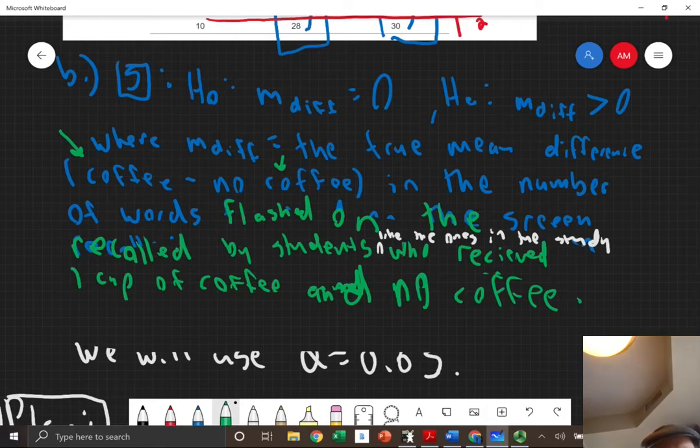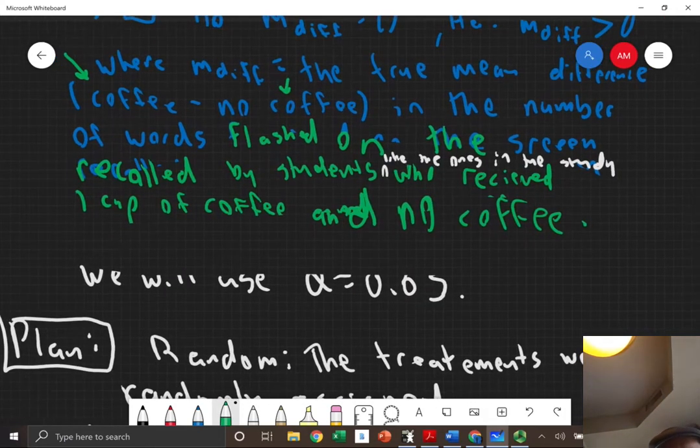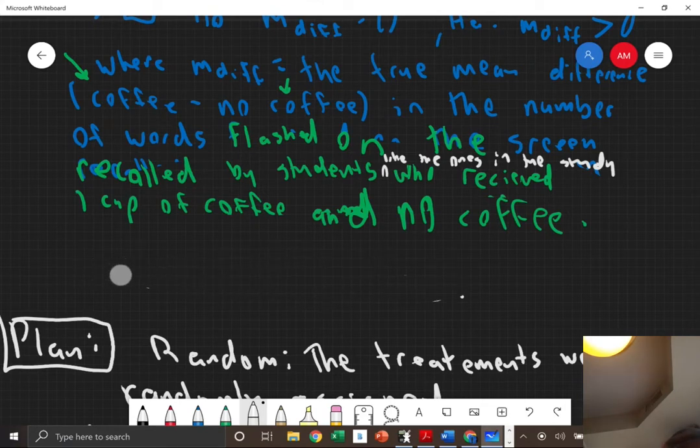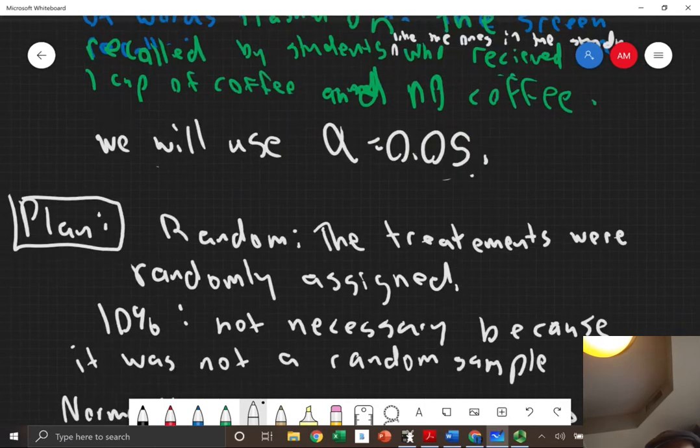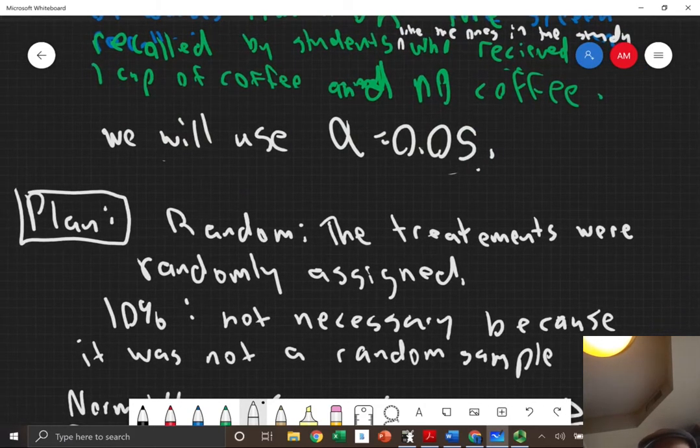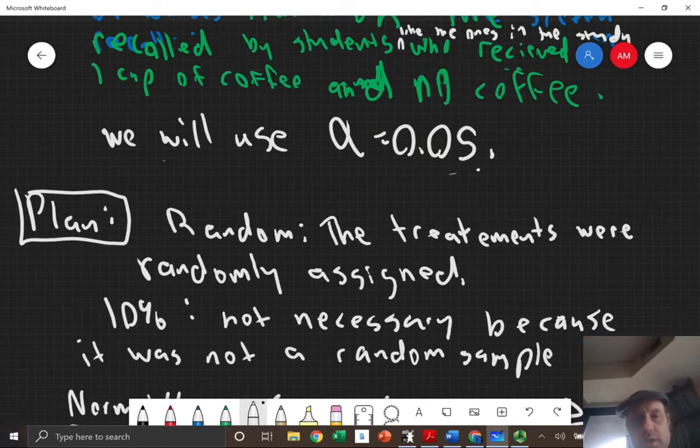All right, right here, I'm putting, we will use alpha equals 0.05. Okay, sorry, this got cut off a little bit right here. Let me just rewrite that. Okay. Plan. Random. The treatments were randomly assigned. Check, right? So we're good. The treatments were indeed randomly assigned.